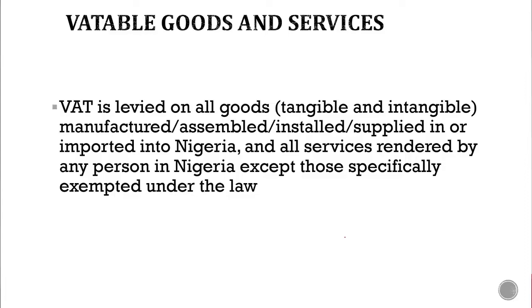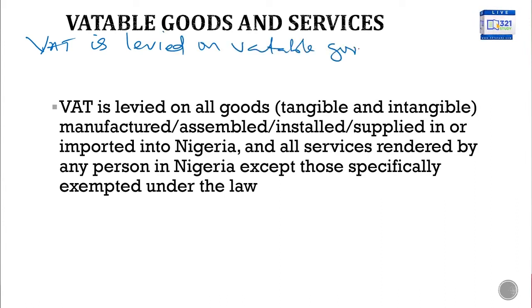Now, the next thing we look at is vatable goods and services. One thing you should know is that VAT is levied on vatable goods and services. So it means that not all goods and services are vatable. We have goods and services that are vatable, and we have goods and services that are exempted from VAT. Okay, so VAT is levied on vatable goods and services.